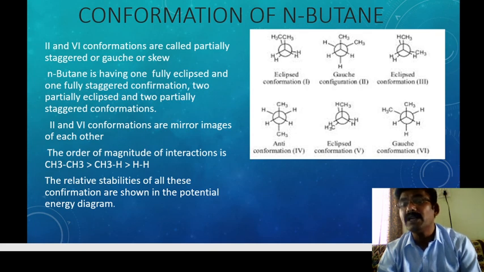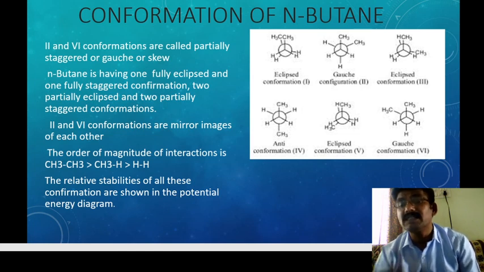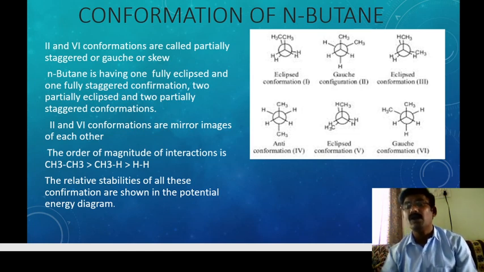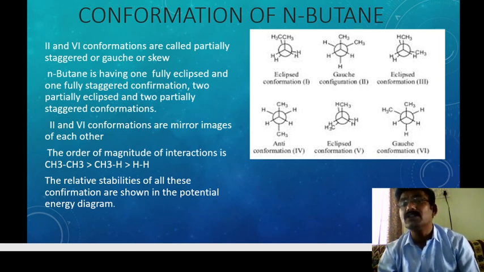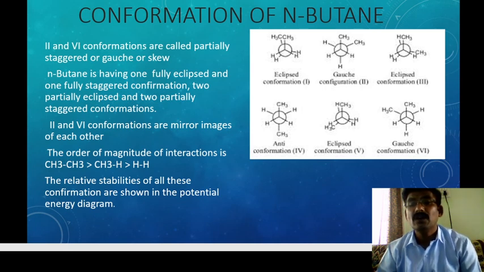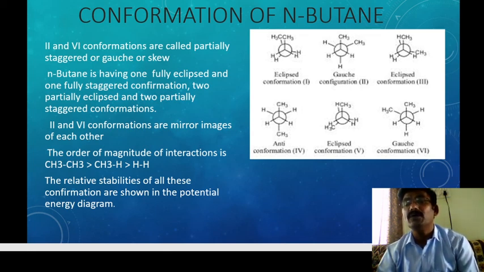Again we rotate 60 degrees and the Gauche form, the partially staggered compound, the sixth conformation, is formed. If rotated again, see how many: 6 times 60 is 360 degrees. So this is the conformation of the n-butane compound. It is a very, very important compound.